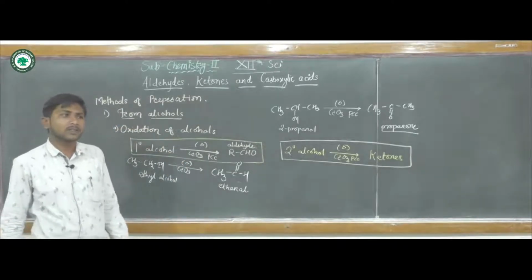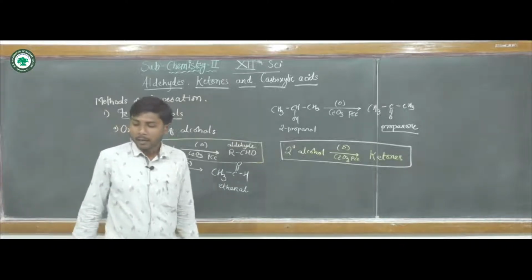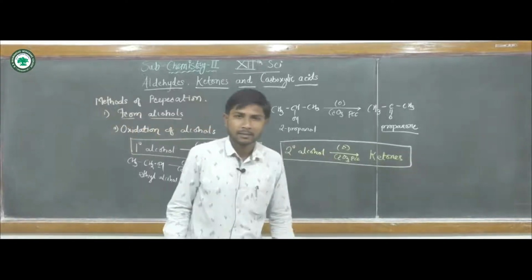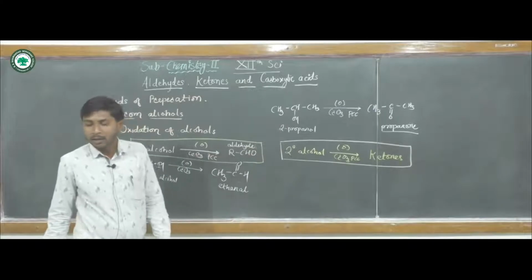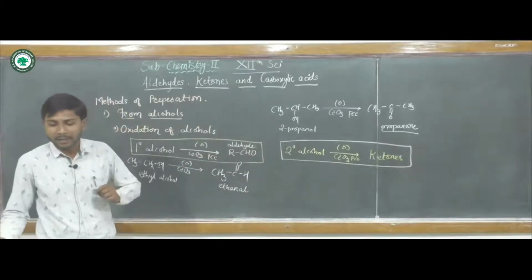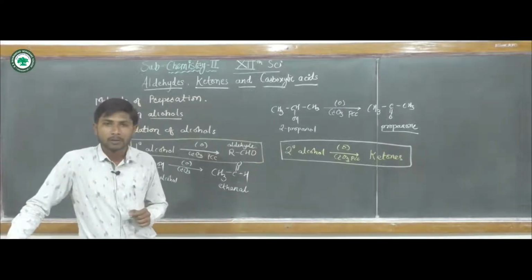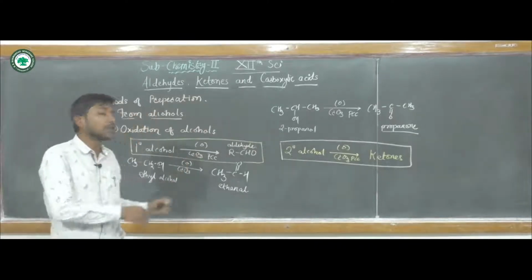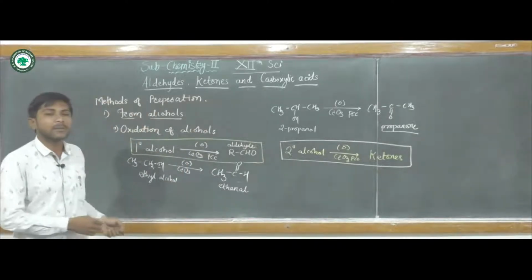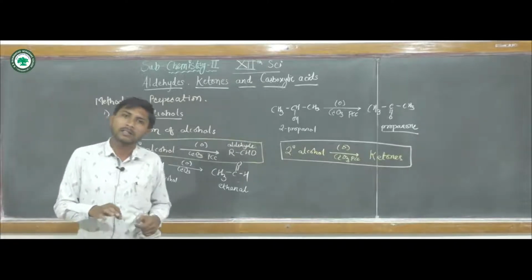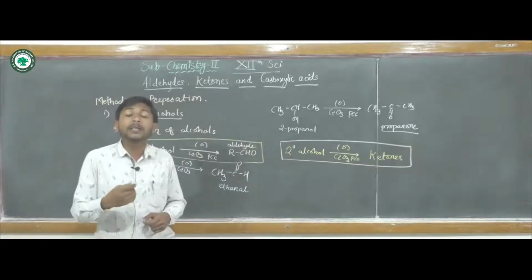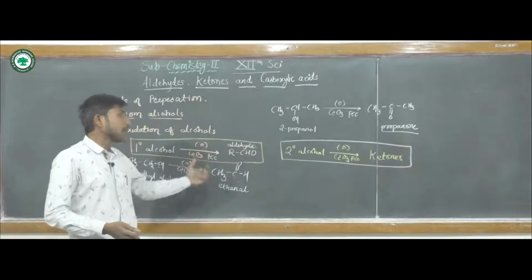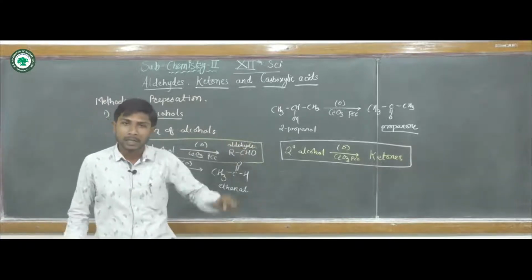But there are certain oxidizing agents like nitric acid, which is also used for oxidation. Again, potassium permanganate or potassium dichromate. By using these oxidizing agents, primary alcohols, secondary alcohols and tertiary alcohols can be converted to aldehydes, ketones and the corresponding carboxylic acid.